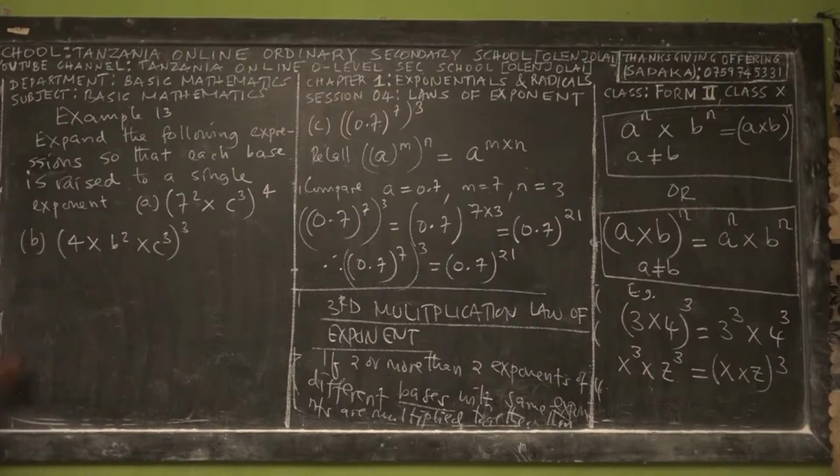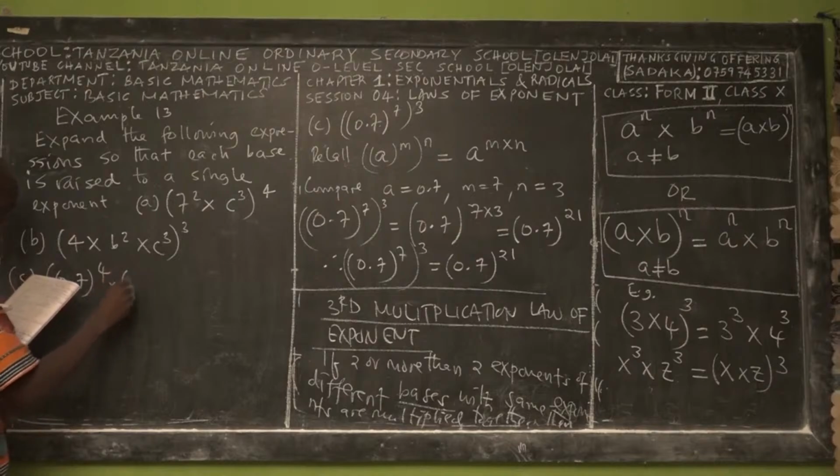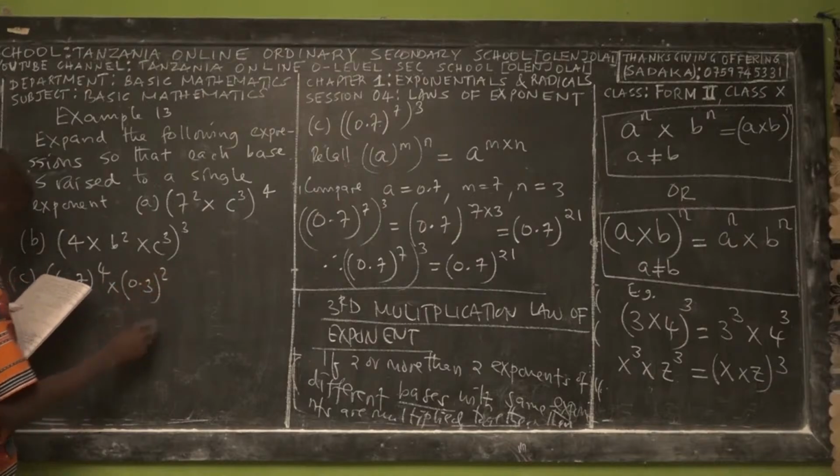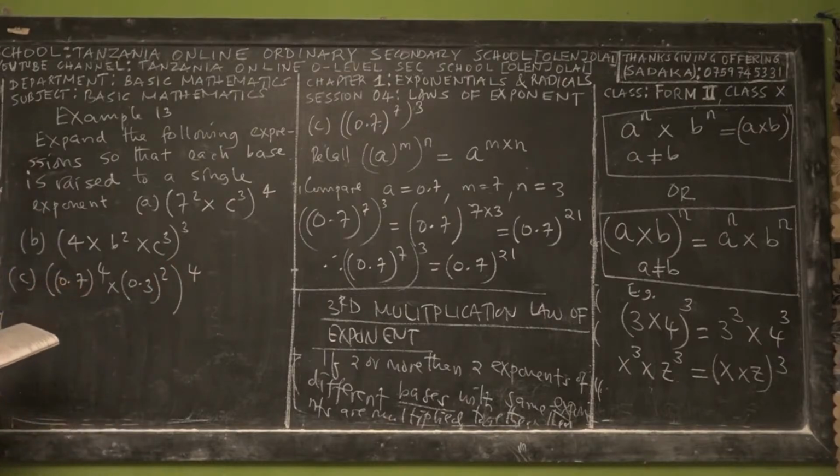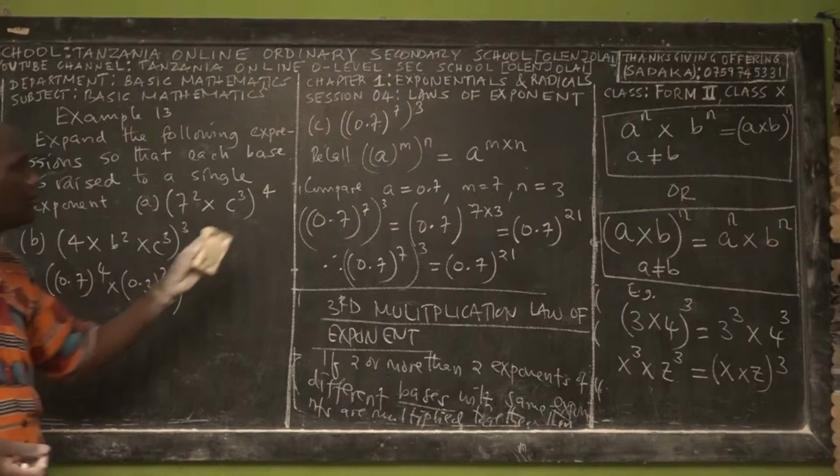Then C: 0.7 power 4 times 0.3 power 2, and all of this power 4. Afterward, I will give you the homework. It will be the end of this session.